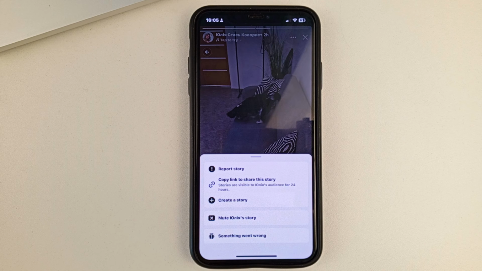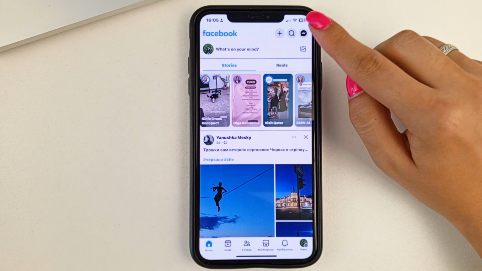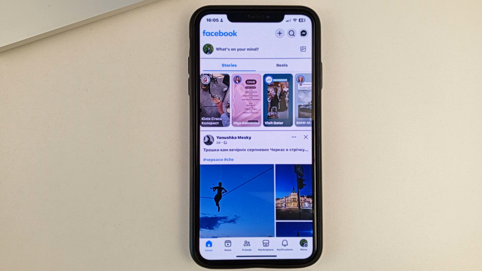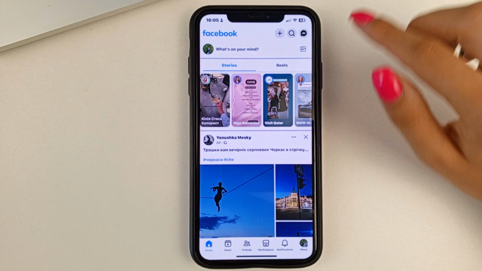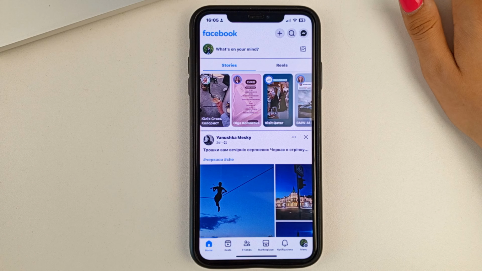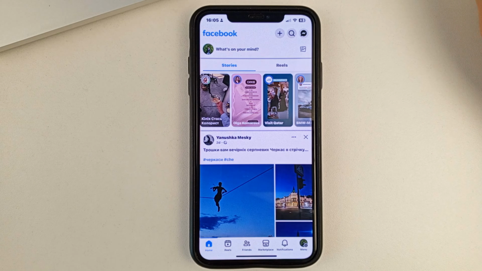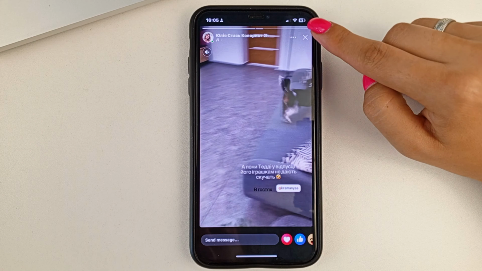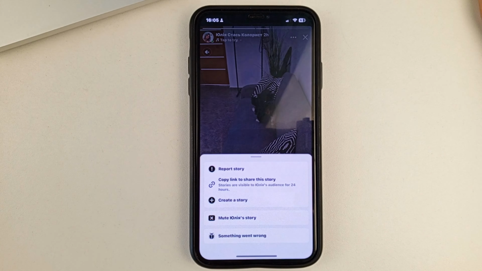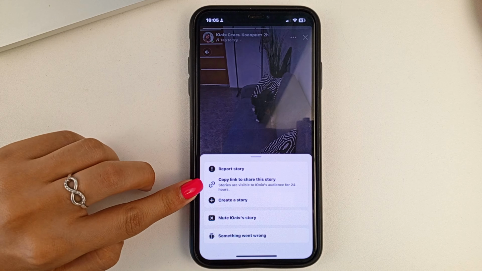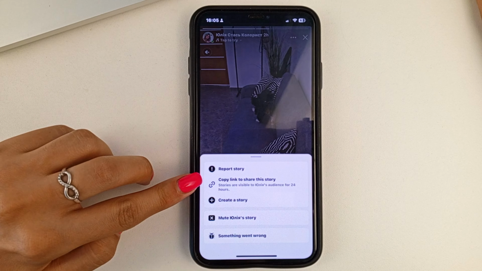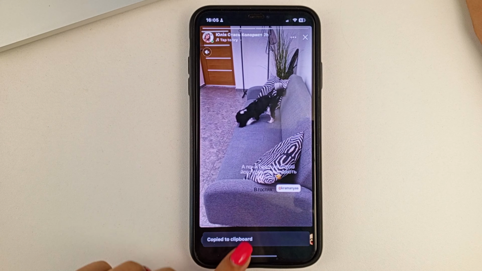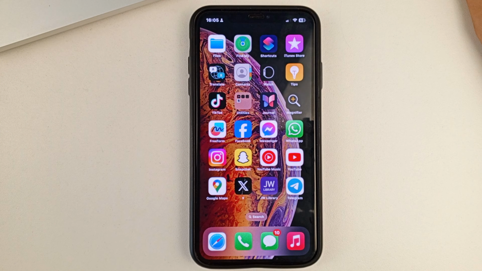And I'm gonna show you right from the beginning. Let's say you're logged into Facebook. Here you have your friend's history at the top. And in order to copy a link to such a story, you'll need to open it. After that, click on the three dots on the top right. Then go to the option to copy link to that story. The link is immediately copied, and now you can log out of Facebook and share that link.